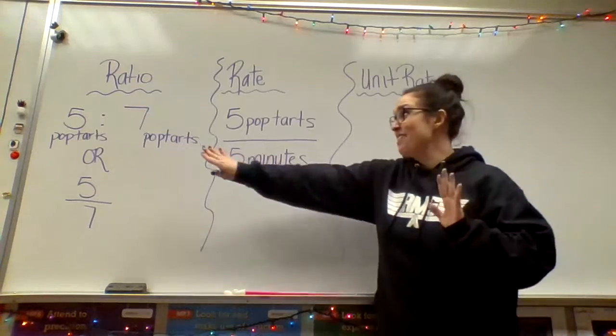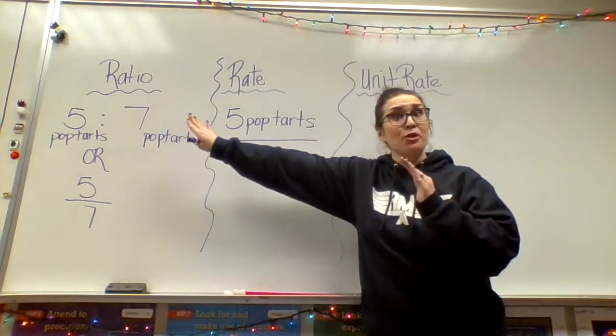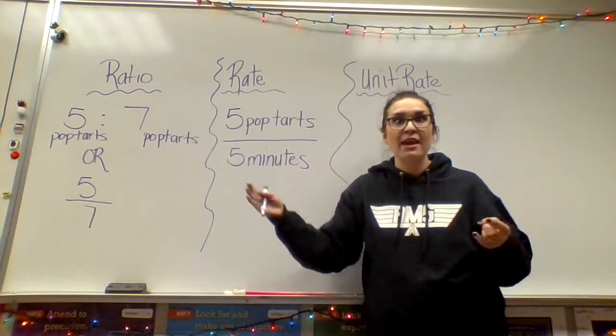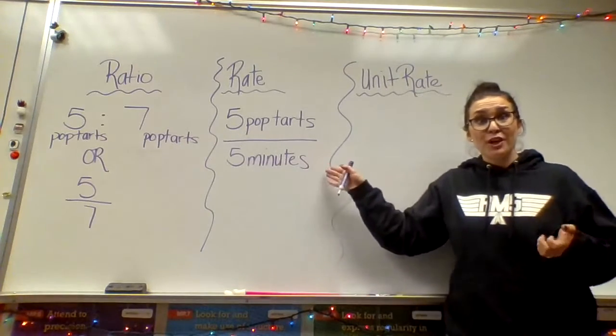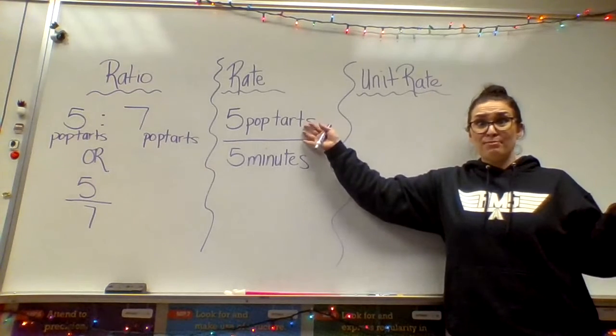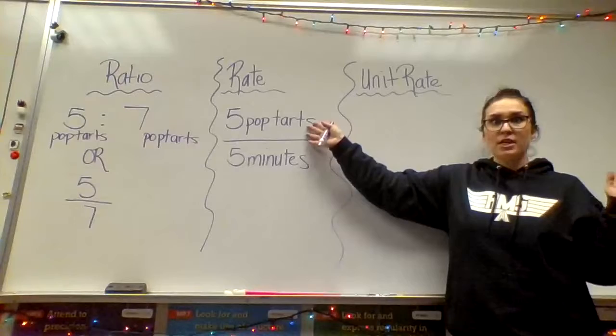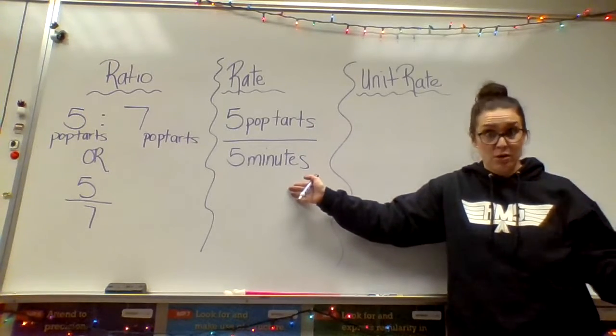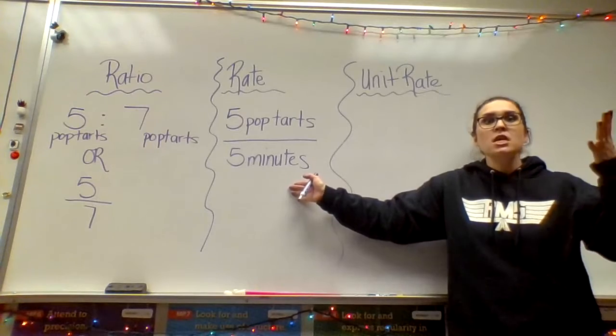I added a little note over here. For your ratio, my friends, you have the same unit, the same idea that you're comparing, Pop-Tarts to Pop-Tarts. Over here for a rate, I have different units. Not only am I using my Pop-Tarts, because they're delicious and everybody loves Pop-Tarts, but now I'm comparing it to the time it took me to eat those Pop-Tarts.